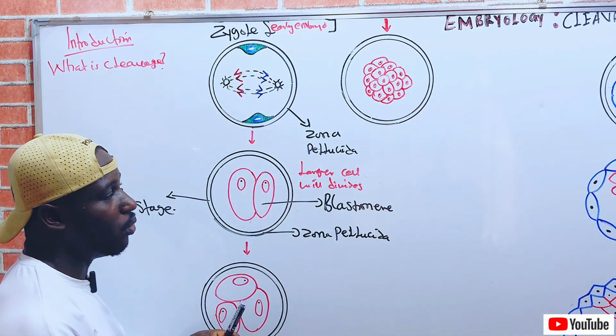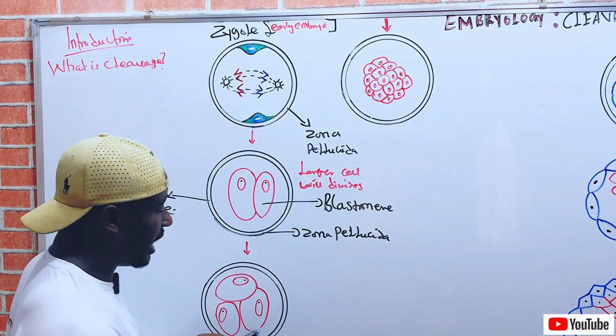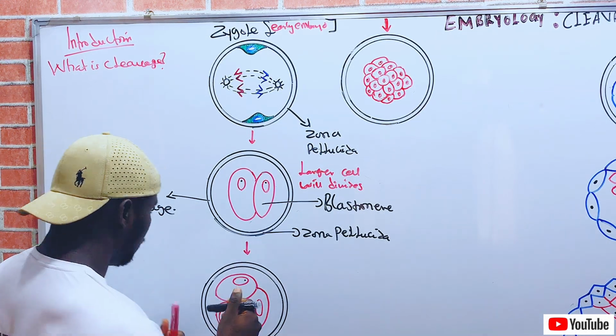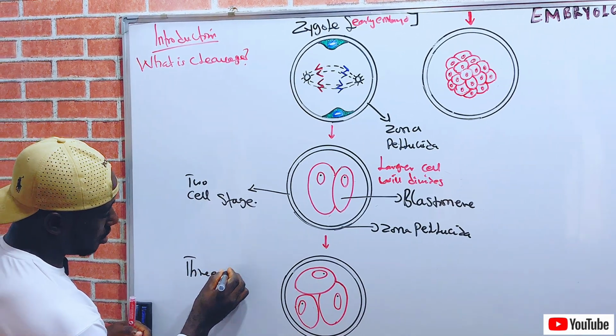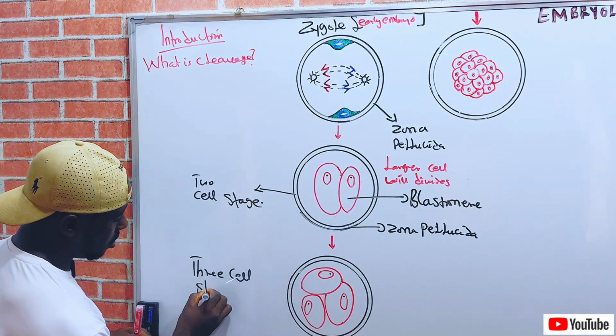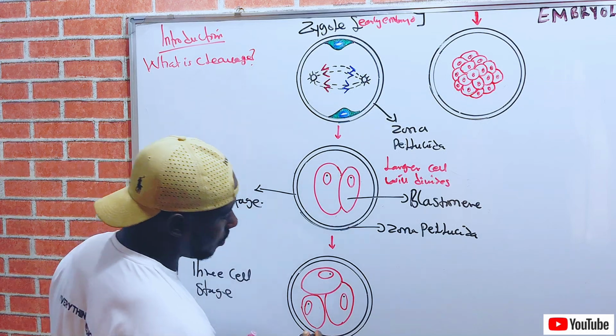The larger cell will divide to form the three cell stage. So this is your three cell stage of the embryo.